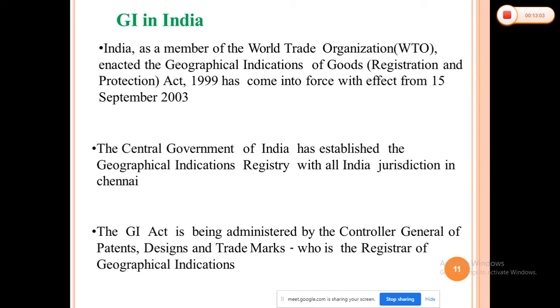So basically, the Geographical Indications Act came into force on 15 September 2003, and the first GI product in India to get a geographical indication was Darjeeling tea in 2004. The Act was passed in 2003, and in 2005 Kanchipuram silk saris got the geographical indication.